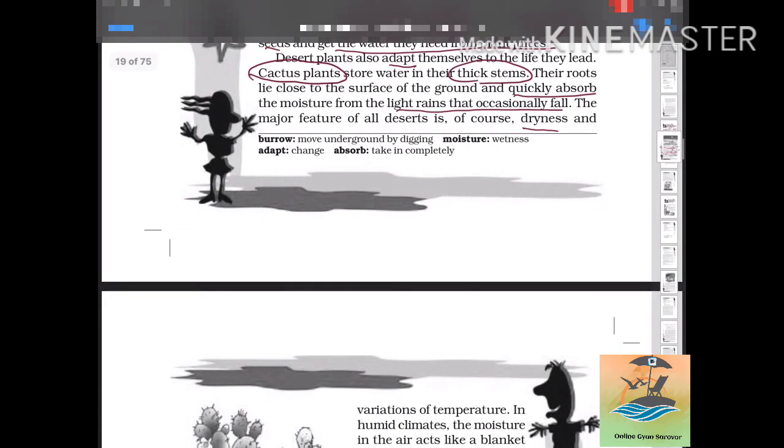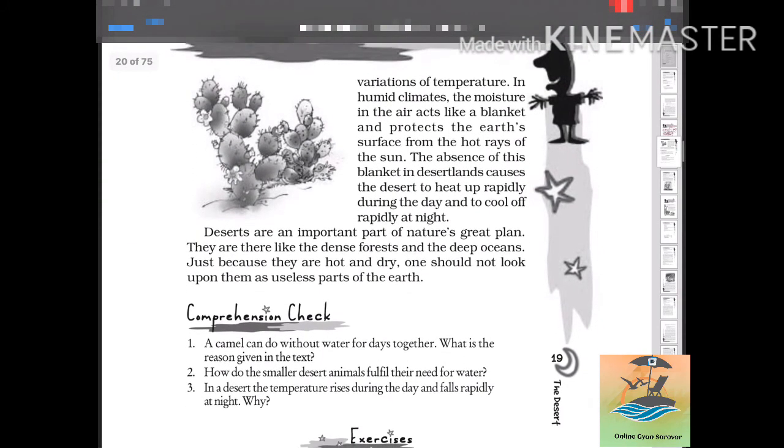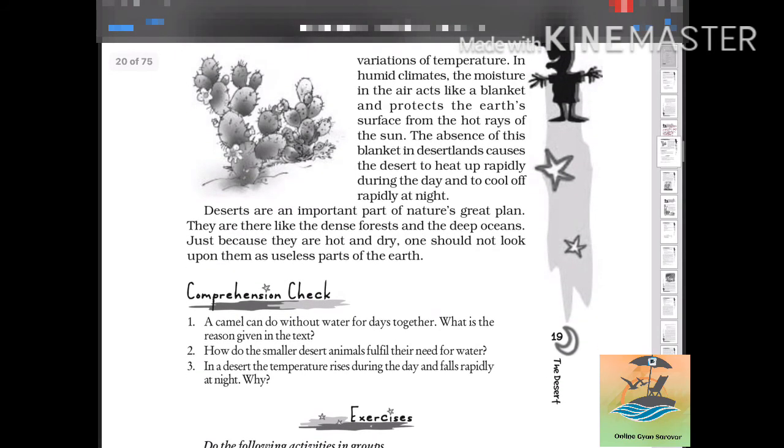The major feature of the desert is, of course, the dryness. And there are other things found in a desert. There is a variation of temperature. A lot of difference is there. During the daytime we can have 40 degrees Celsius, or maybe sometimes 50 also, while during the night time it may fall to 5 to 10 degrees Celsius.